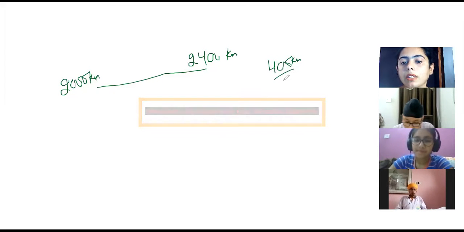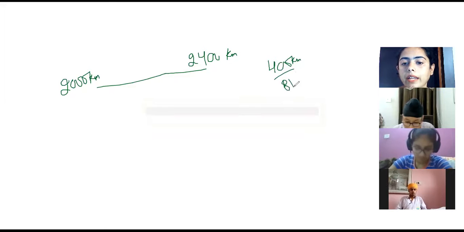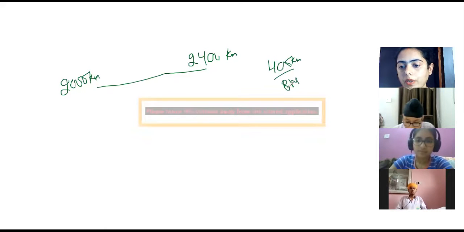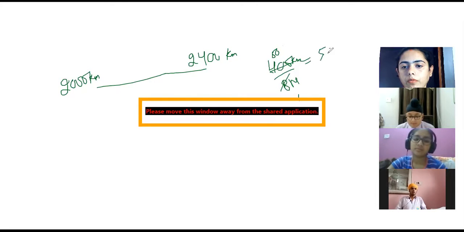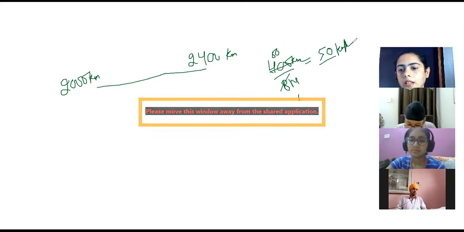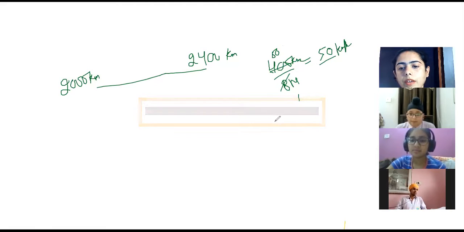Divide by time. How much is given? They are saying that you took 8 hours to complete it. So time is 8 hours. What answer will come? 8 ones are 8, 8 fives are 40. You have 400, so 8 fifties are 400. So what is your answer? 50 kilometer per hour. Is it? Gushan, don't do this. Then you have to convert 50 kilometer per hour into meter per second.